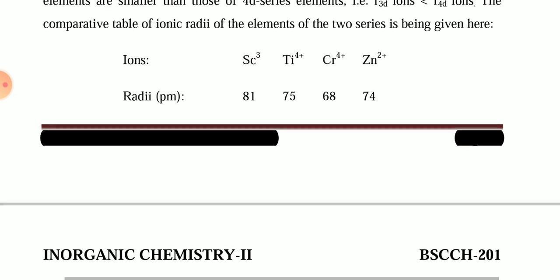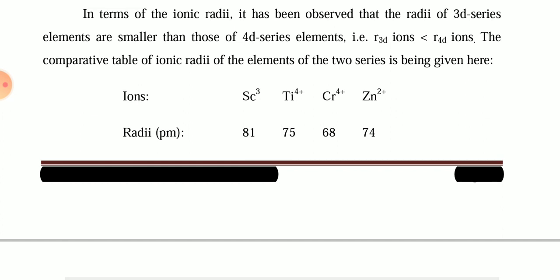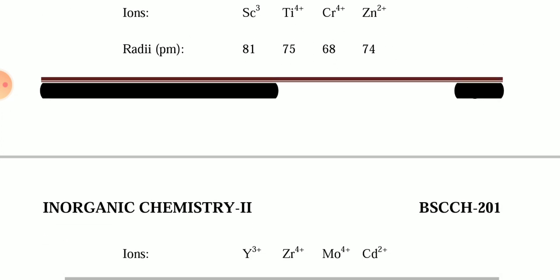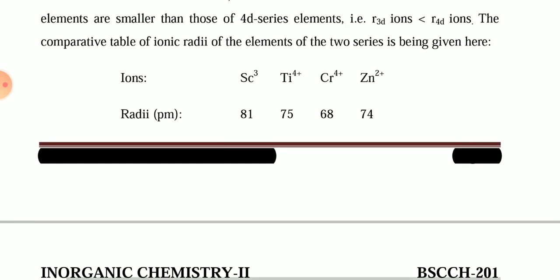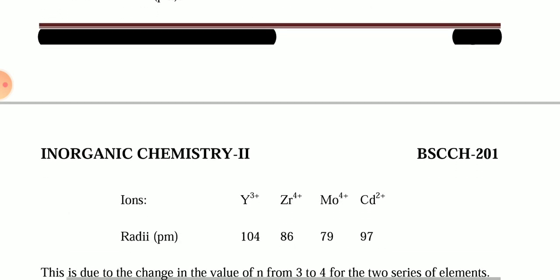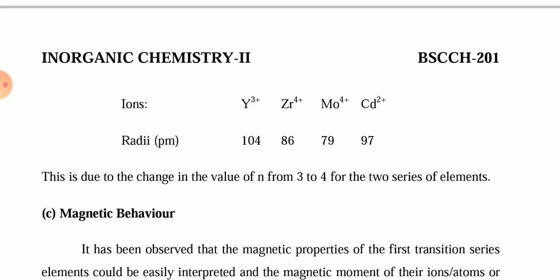As well, in the plus 4 condition, zirconium is 86 and titanium plus 4 is 75. Molybdenum plus 4 is 79, and chromium plus 4 is 68. Zn 2 plus has a 74 ionic radius, and cadmium has 97. So this is the variation in ionic radii of the 3d and 4d transition series.